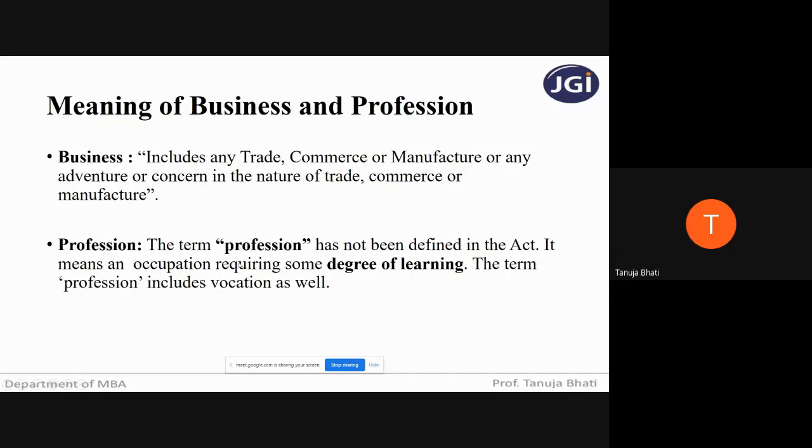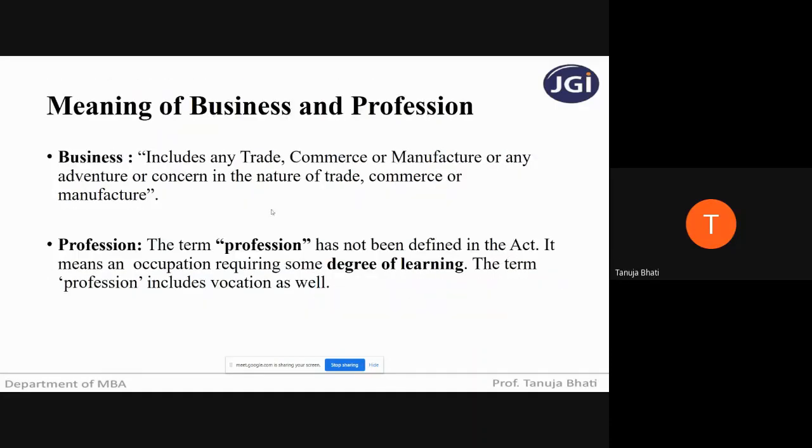So I hope you all have understood the difference between business and profession. Whatever income is generated, even from carrying out a profession, will still be taxed under the head income from business and profession. So I hope, students, this slide is clear to everyone. Is this clear? Yes, ma'am. Okay. See, these are the basic things in this chapter.